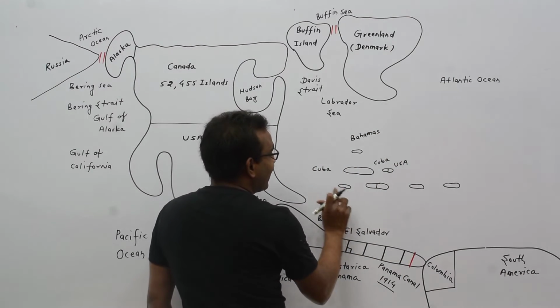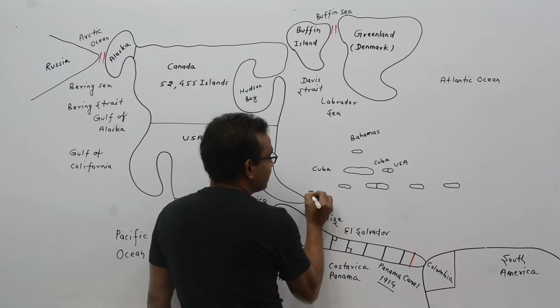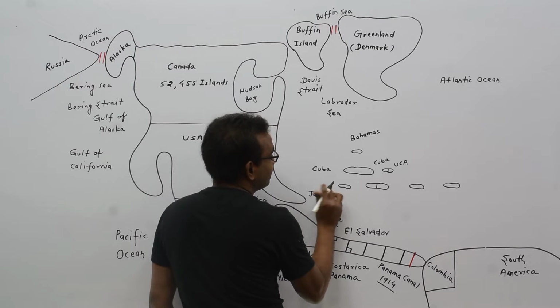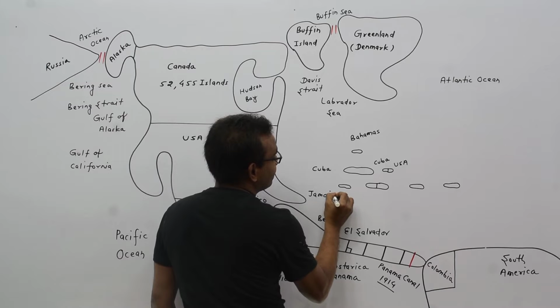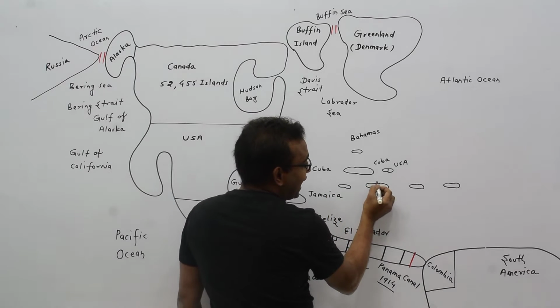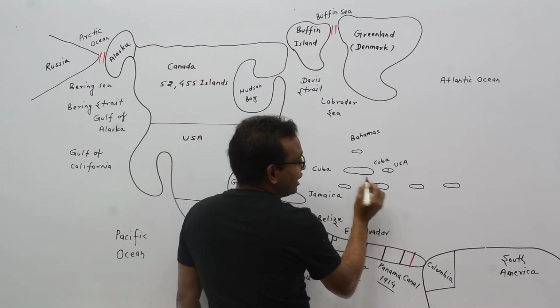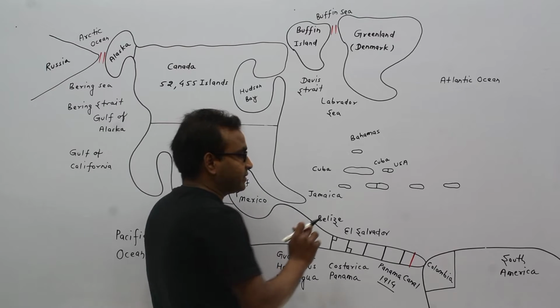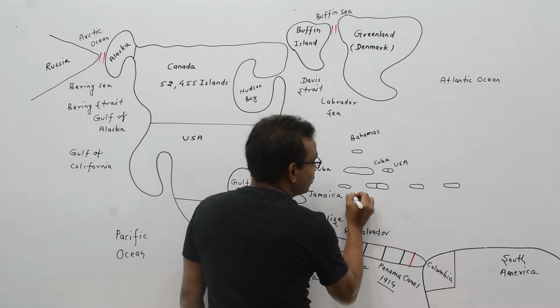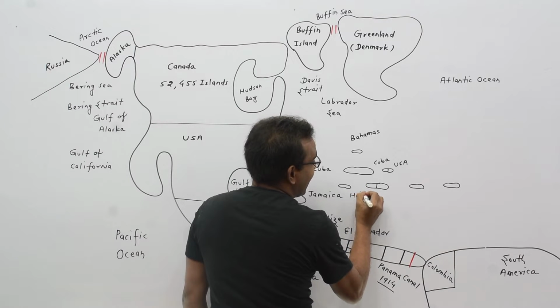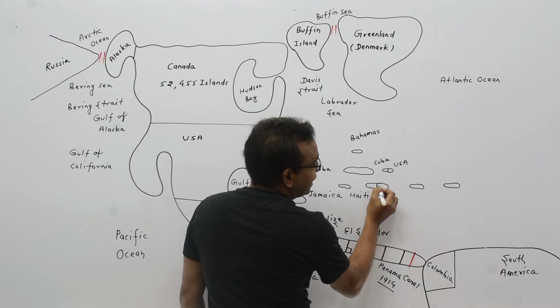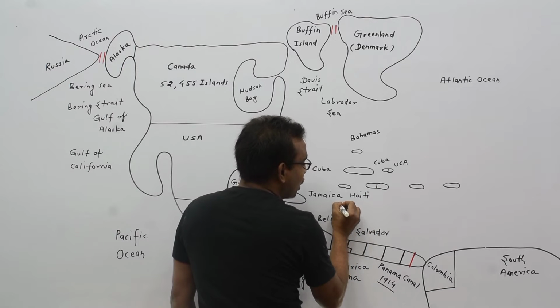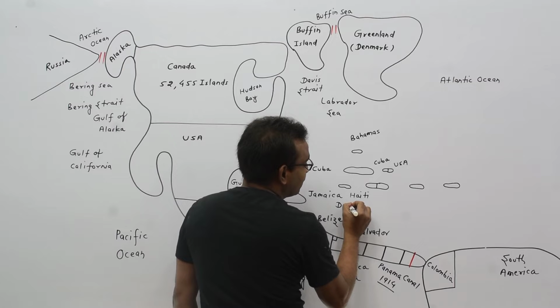This is Jamaica. This island is divided into two countries. The first portion is known as Haiti. Haiti is a country and the second portion is known as Dominican Republic.